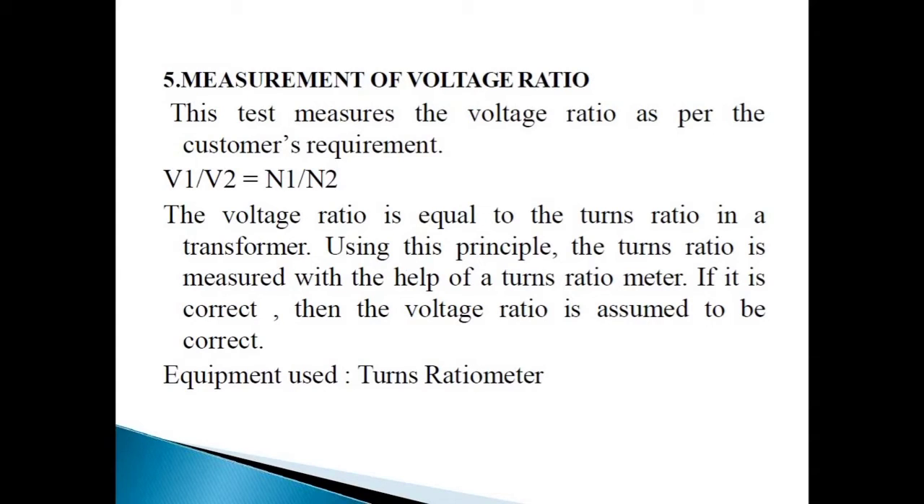Measurement of voltage ratio test. This test measures the voltage ratio as per the customer's requirement. This is the transformation ratio: V1 by V2 equal to N1 by N2 equal to E1 by E2 equal to I2 by I1. The voltage ratio is equal to the turns ratio in a transformer. Using this principle, the turns ratio is measured with the help of the turns ratio meter. If it is correct, then the voltage ratio is assumed to be correct. It is measured by the equivalent turns ratio meter.